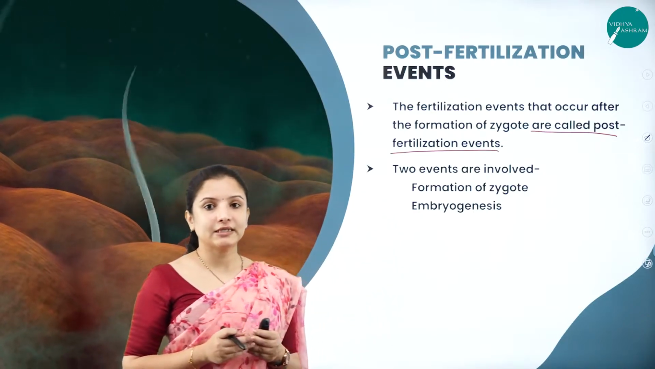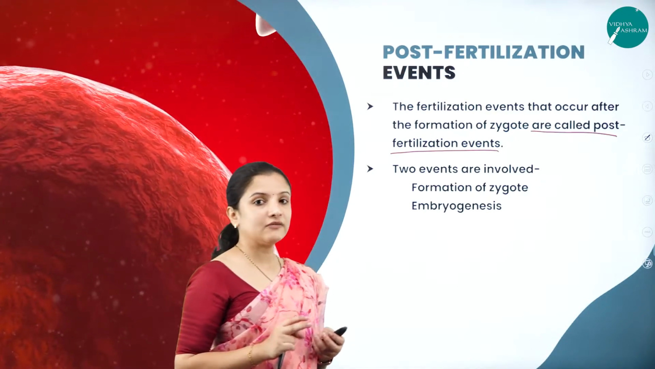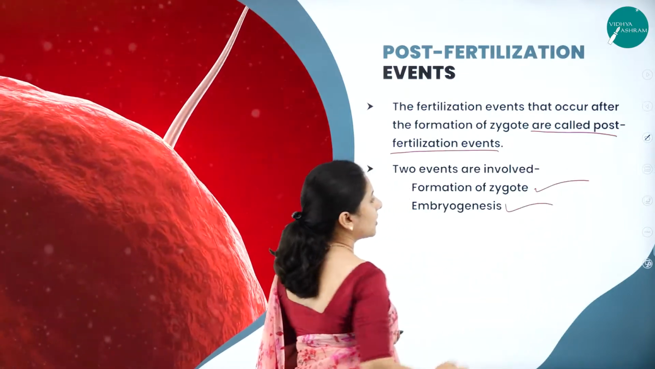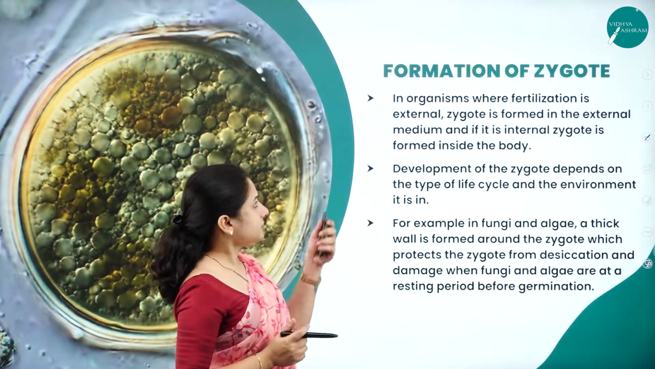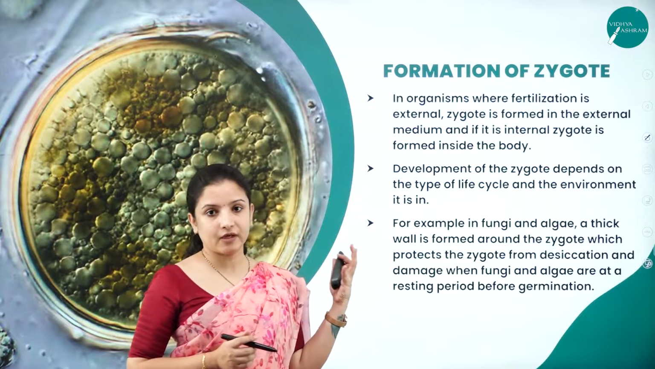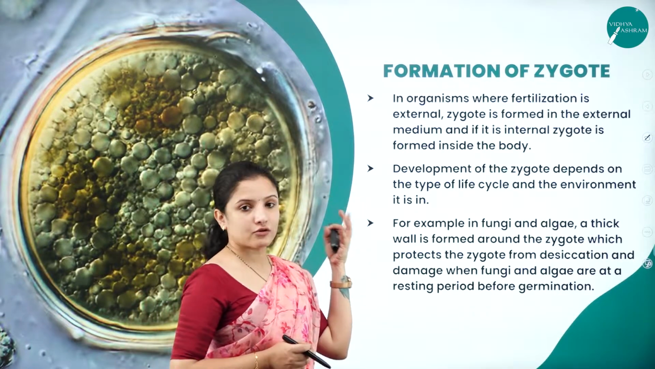So under post-fertilization events, there are two events that occur. One is the formation of the zygote and the other one is the development of the embryo, or embryogenesis. So let us study these one by one. The first event that occurs in the post-fertilization events is the formation of the zygote.